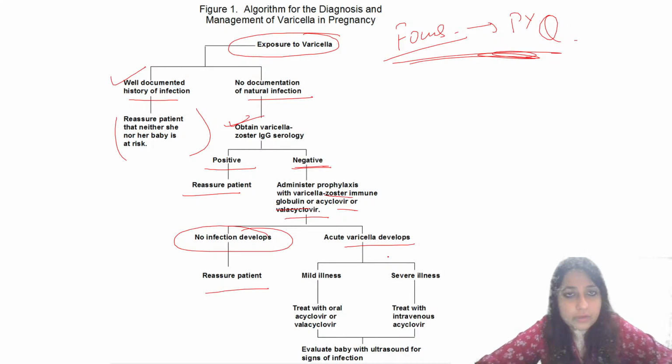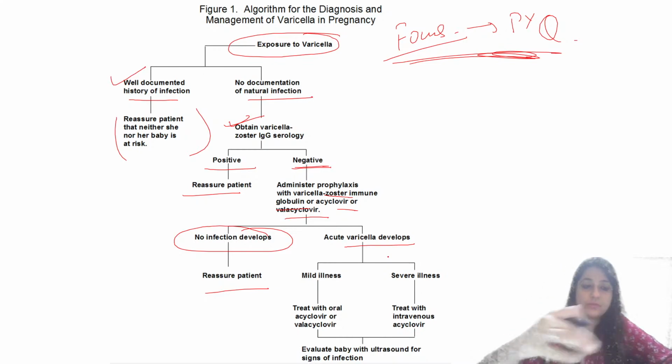If she was, okay. If no documentation, IgG का serology obtain करो. अगर positive आया, that means she has been infected in the past and she has protection from the antibodies. So reassure the patient. If it is negative, you can administer prophylaxis with immunoglobulin or acyclovir or valacyclovir. No infection develops, reassure. Acute varicella in mild illness, treat with oral acyclovir or valacyclovir, and serious illness may treat with IV acyclovir and evaluate the baby with ultrasound for any signs of infection, which we just saw.